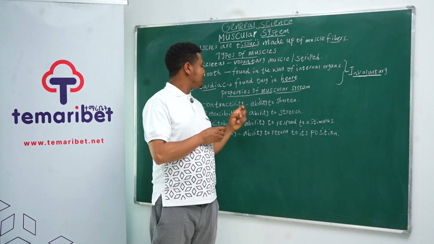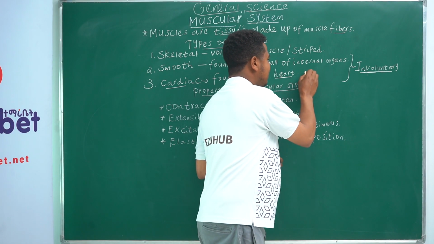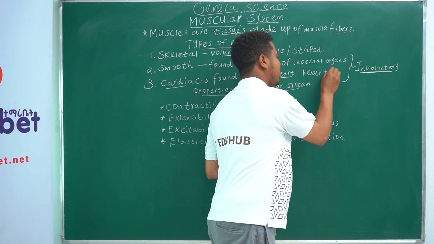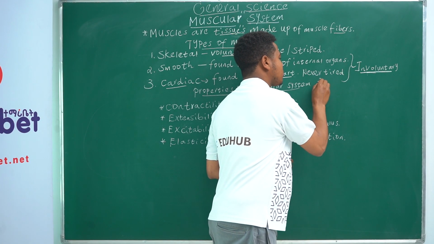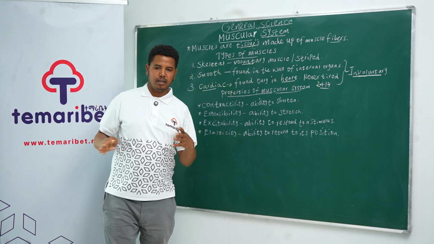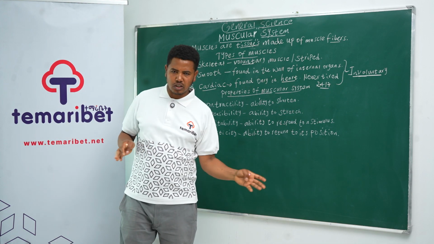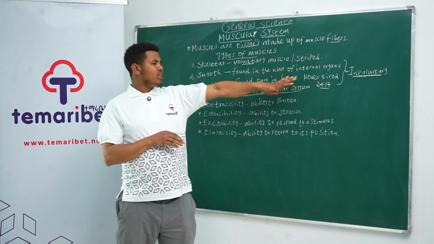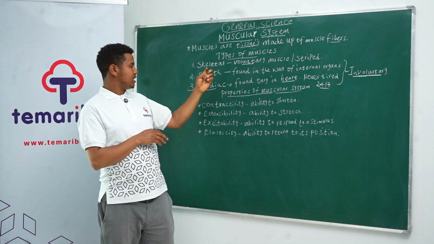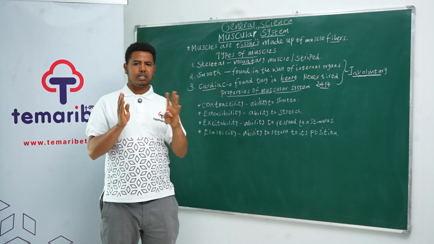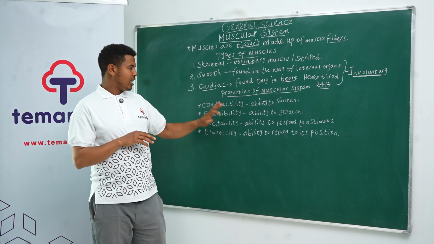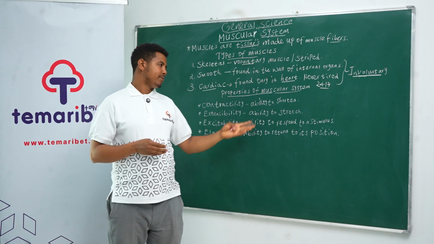What makes it unique is that this muscle never gets tired. Never tired means it works 24/7. If our heartbeat stops, that means the person or the animal is already gone. So this type of muscle is never tired, which makes it a little different from the smooth one. But both of them are involuntary. We can't control them.